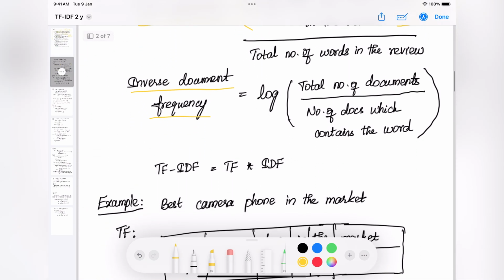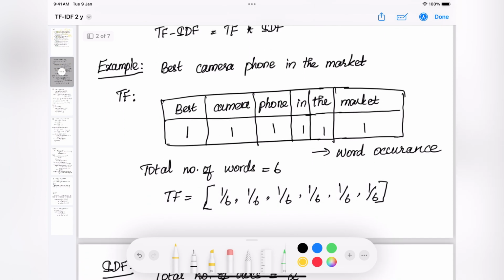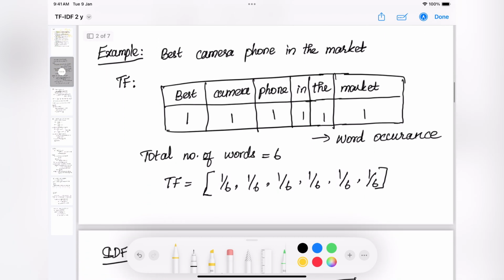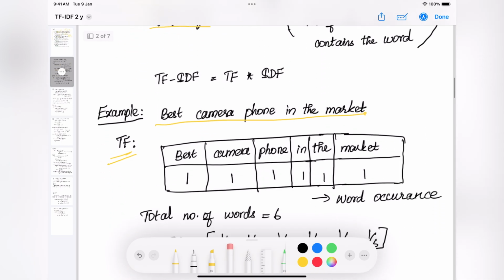So now let's take an example and I'll explain step by step how exactly the TF-IDF value is calculated. Here I have taken the example "best camera phone in the market." I'm going to convert this sentence, that is this review, into a vector. First I need to calculate the TF value. As per the formula, in the denominator we should have the total number of words in the review.